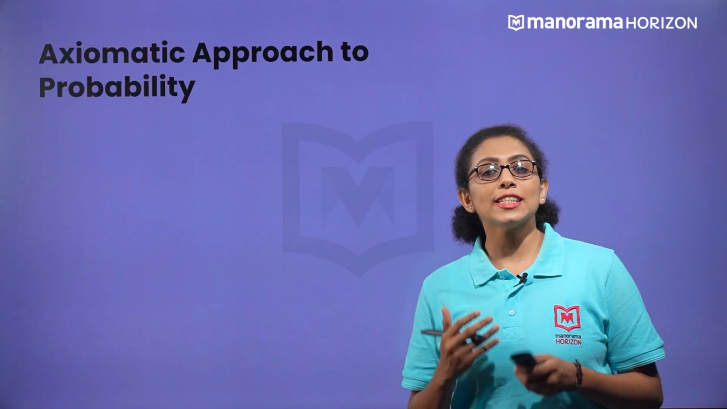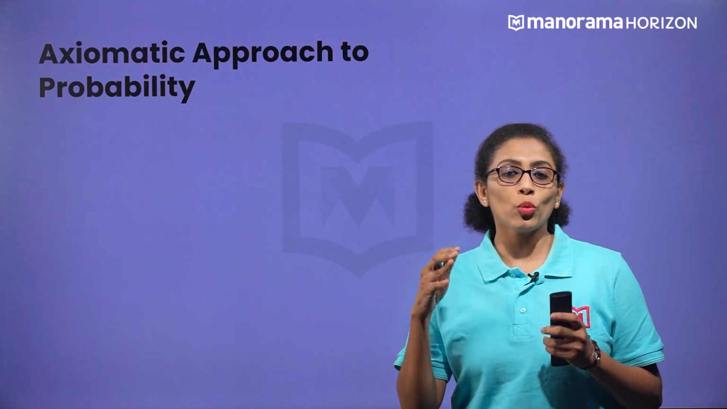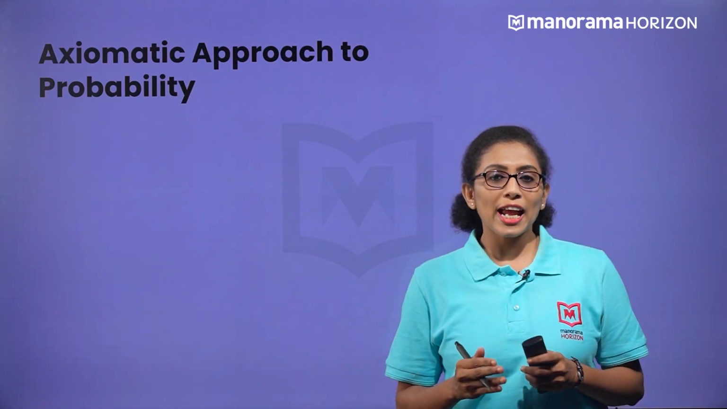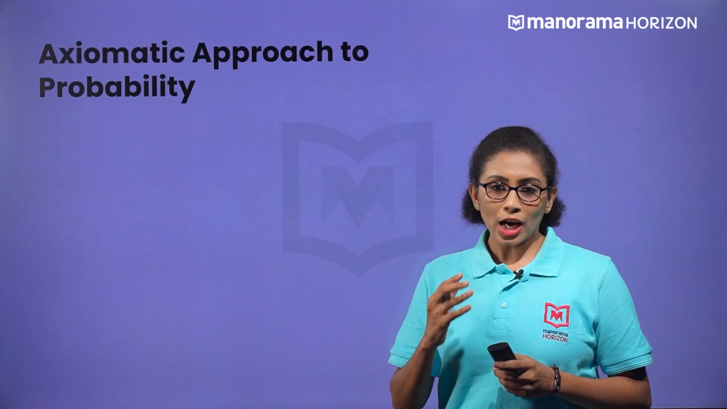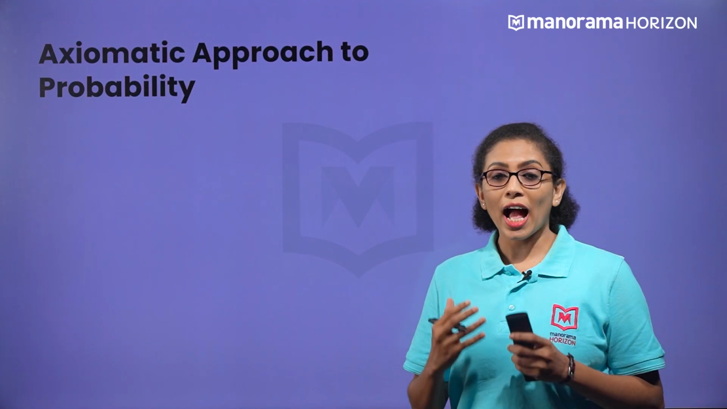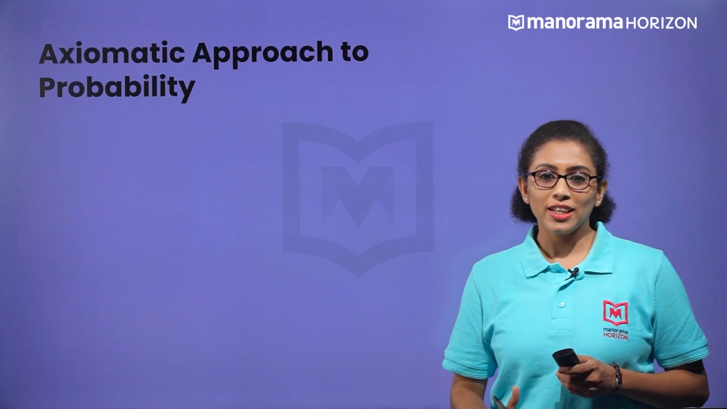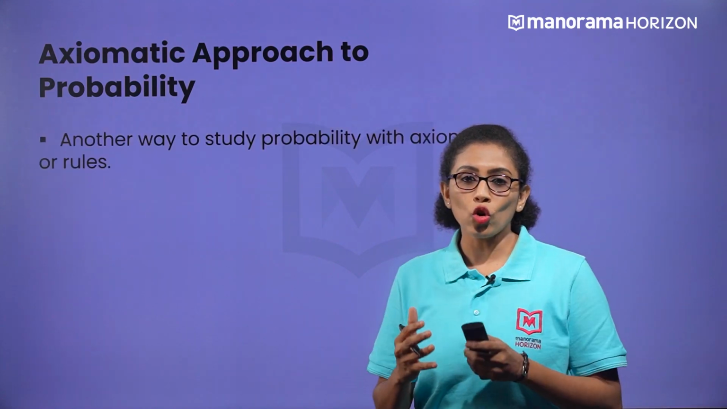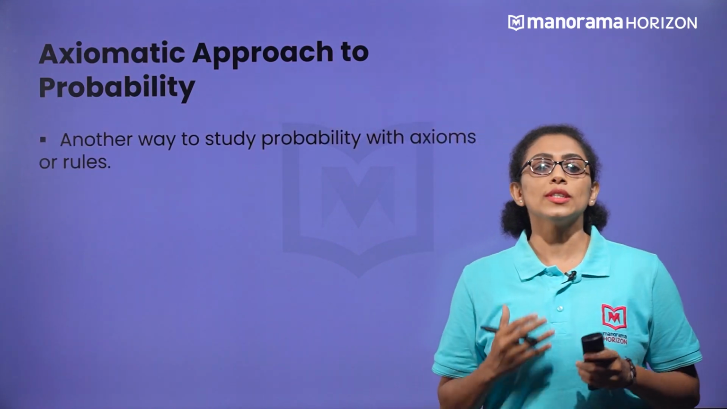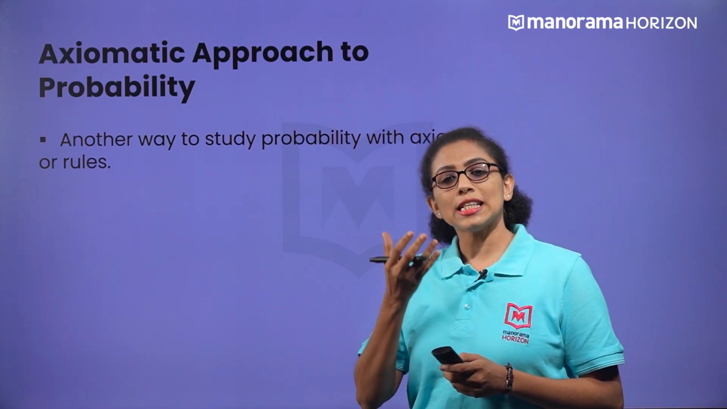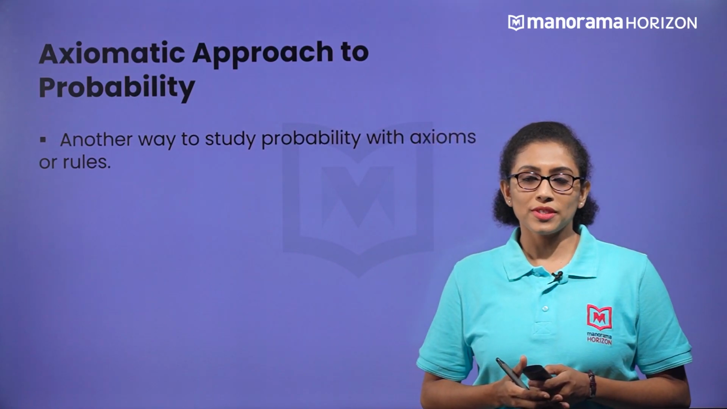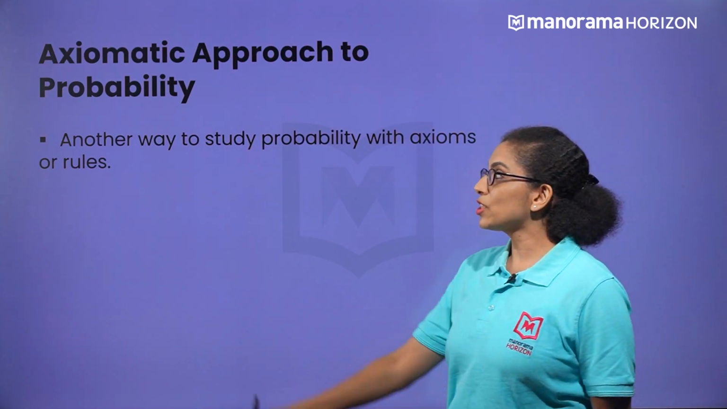In previous sections, we have studied some methods of assigning probability to an event associated with an experiment in which we know the number of total outcomes. Now, here we are going to study another way of describing probability, an approach that follows certain axioms or rules to assign probability. Based on these rules, we can easily solve probability problems, and this is called the axiomatic